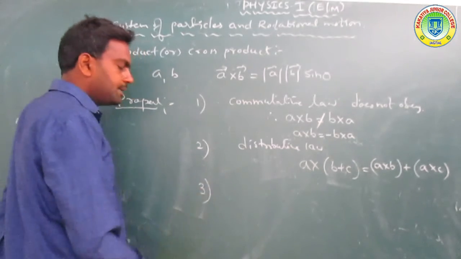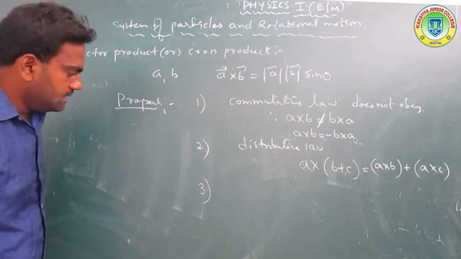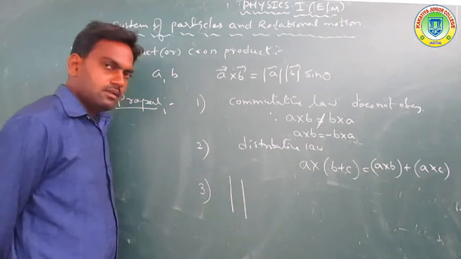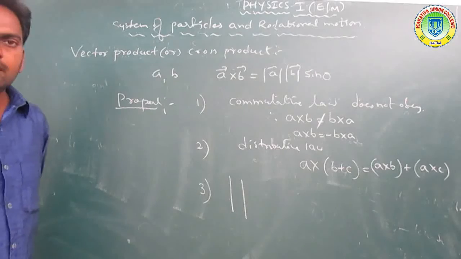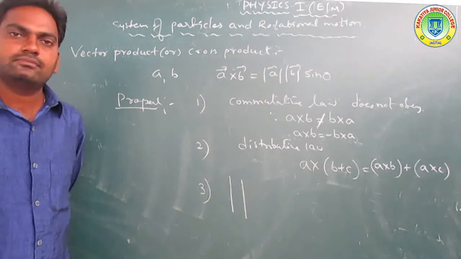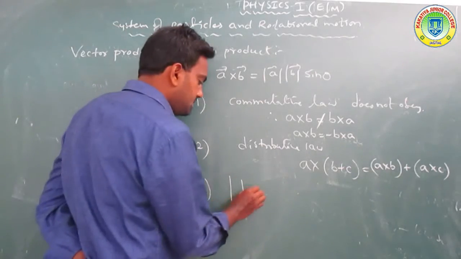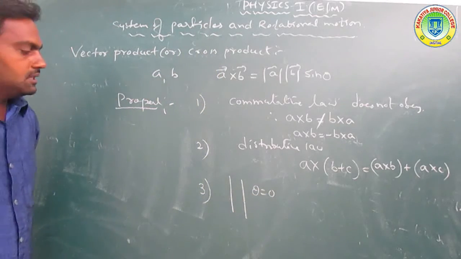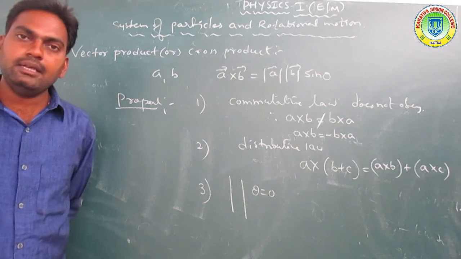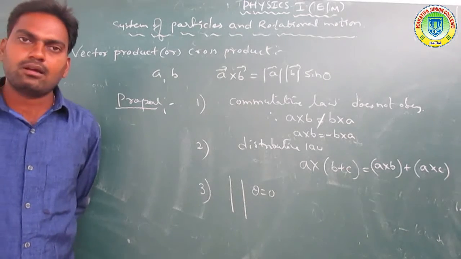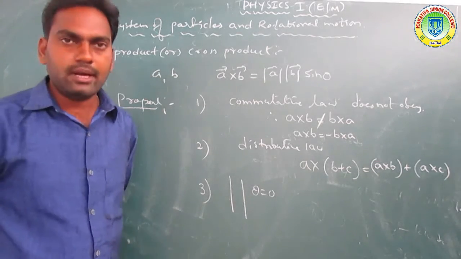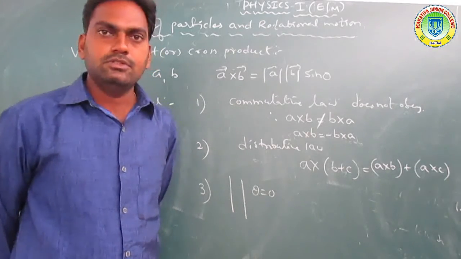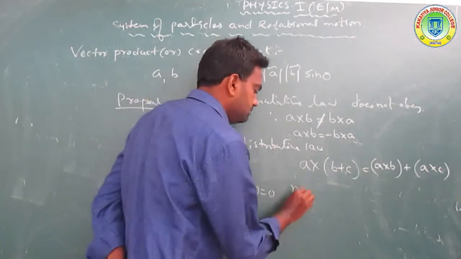Now another property. Consider the two vectors to be parallel. The angle between these two vectors, theta, is 0. The cross product of any two parallel vectors is 0, or a null vector.